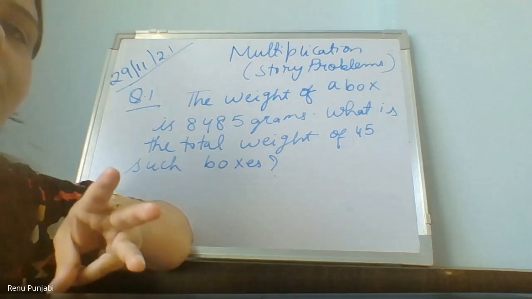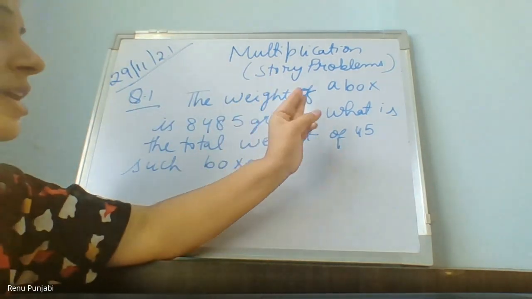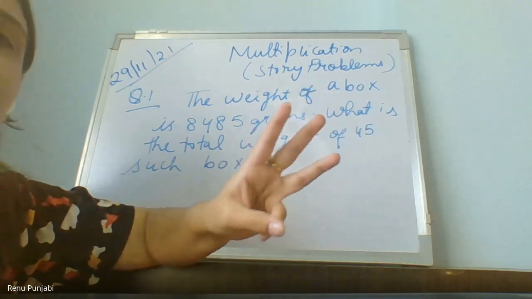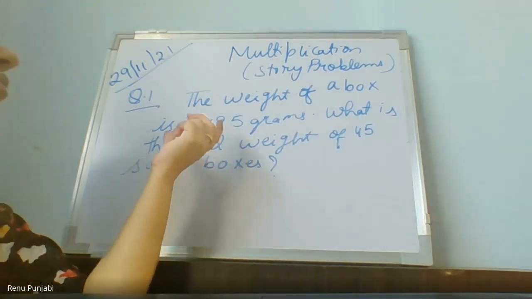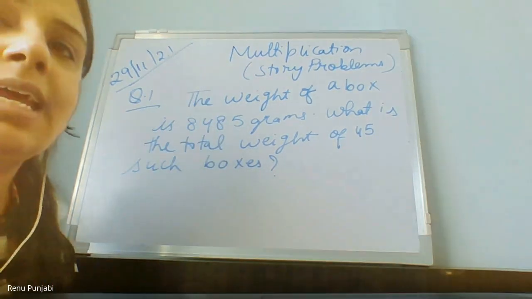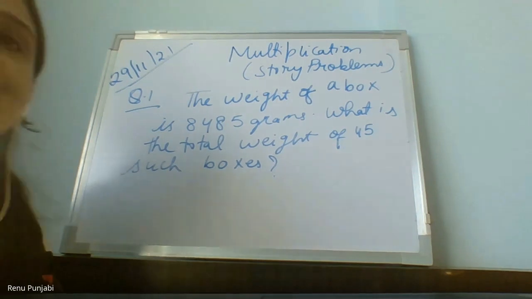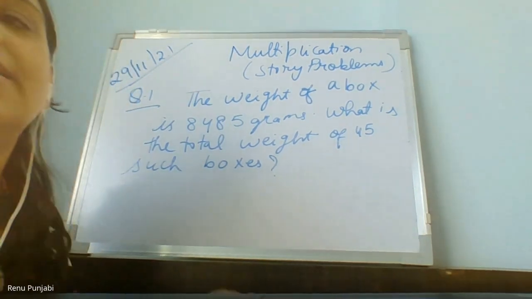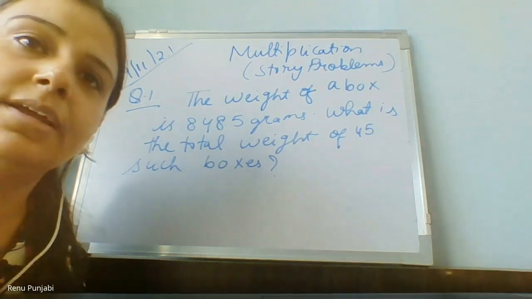And your third statement, after multiplication, is what you have found out. So here there are three statements only. One statement which is given to you, that the weight of one box is this. And the second statement is based on what you have to find out, which is 45 boxes. And the third statement is the total. Fine. Got it, everyone?